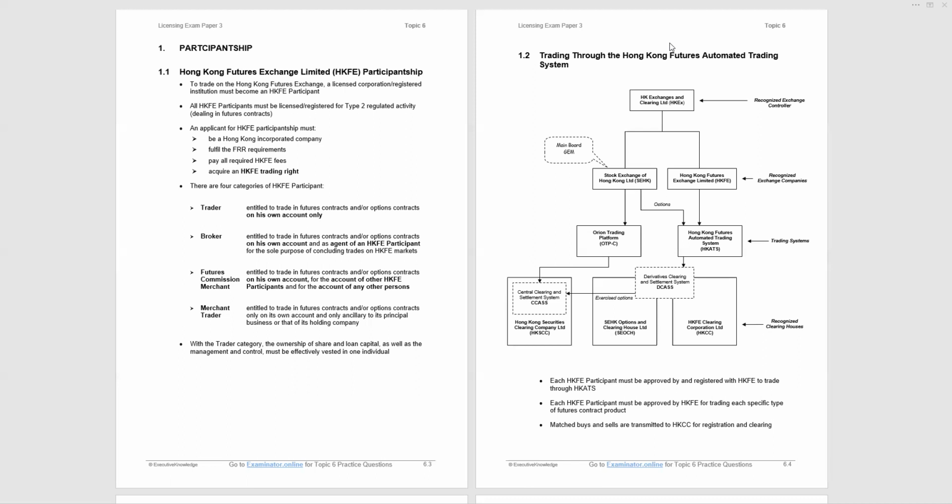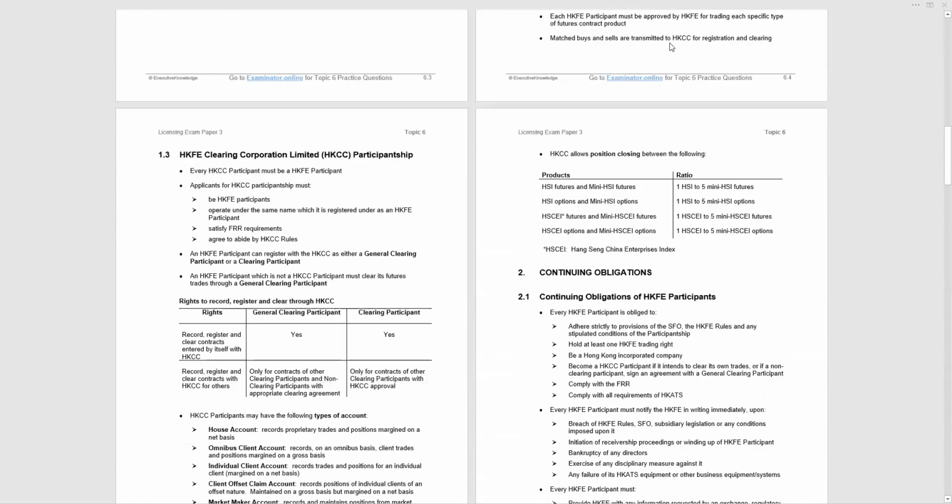The points at the bottom of page 6.4: each futures exchange participant must be approved and registered with the exchange to trade through HKATS. Each futures participant must be approved for trading each specific type of futures contract product by the exchange. Matched buys and sells are transmitted to the clearing house for registration and clearing, and that's what I described.